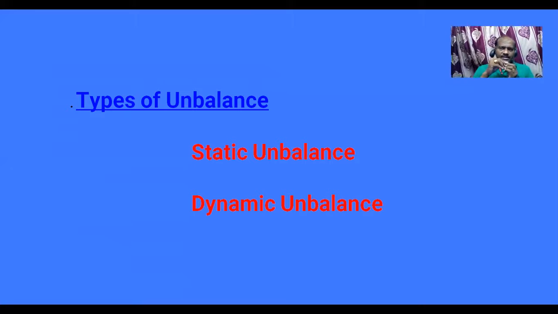So in the coming classes, I will explain what is the static unbalanced state and what is the dynamic unbalanced state. Before concluding, remember the following summary of the class. What is balancing? I have defined. How many types of balancing are there?